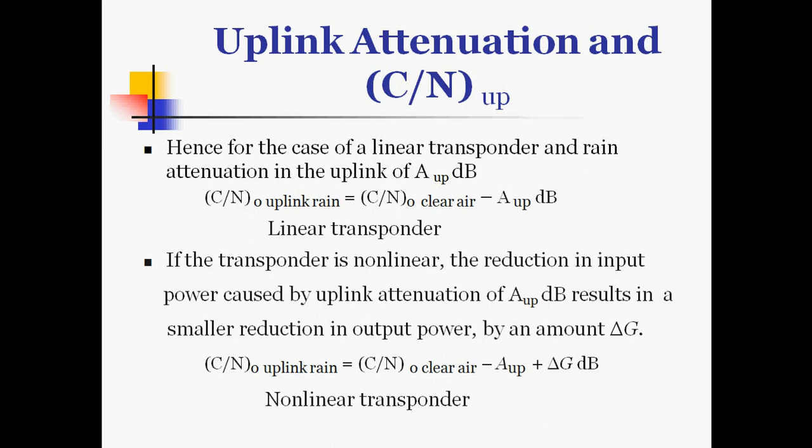If the transponder is non-linear, the reduction in input power caused by uplink attenuation of A up dB results in a smaller reduction in output power, by an amount of delta G.